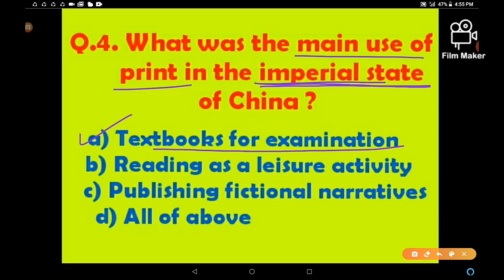We discussed in the previous video that in China a large number of bureaucrats were recruited, and for the preparation of that examination, textbooks were published, right, with the help of woodblock printing technology till the 15th century. So reading as a leisure activity was a feature of the 17th century, and publishing fictional narratives was also a feature of the 17th century. So the correct answer is textbooks for examination, option A.